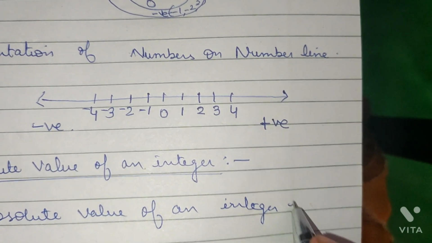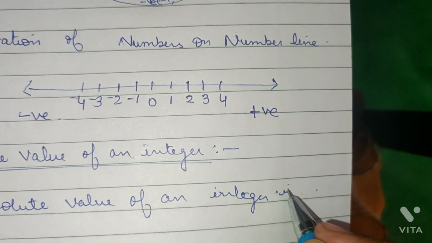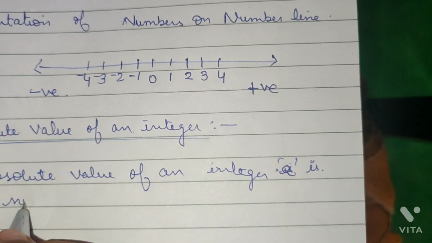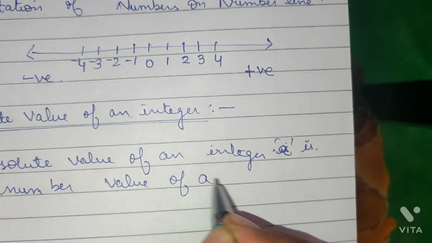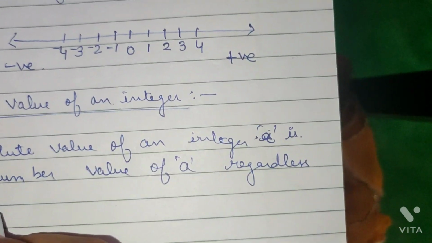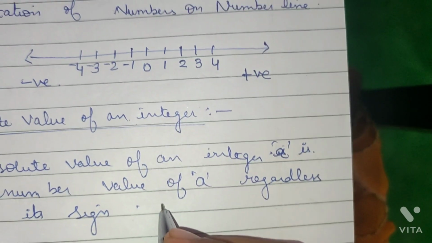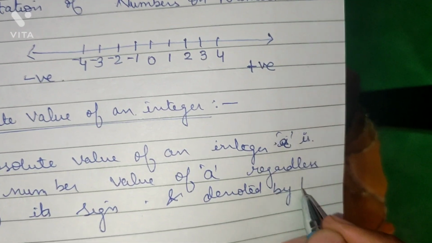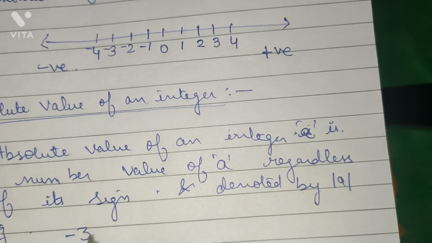Absolute value of an integer: we take our integer a, so this is the absolute number regardless of its sign, and it's denoted by these two bars alongside a.